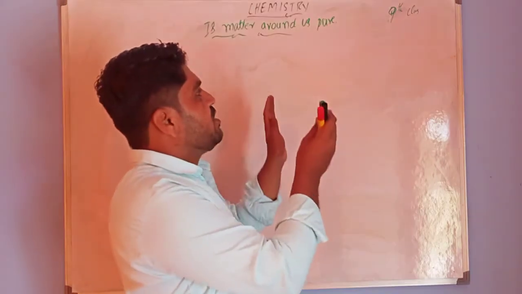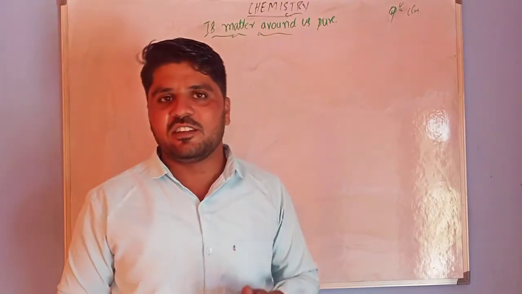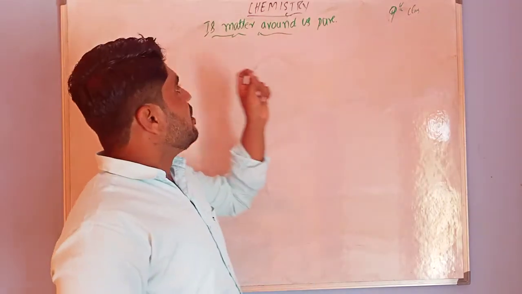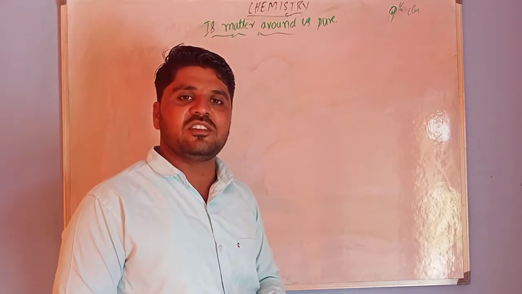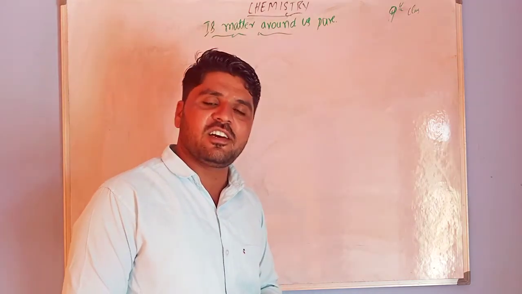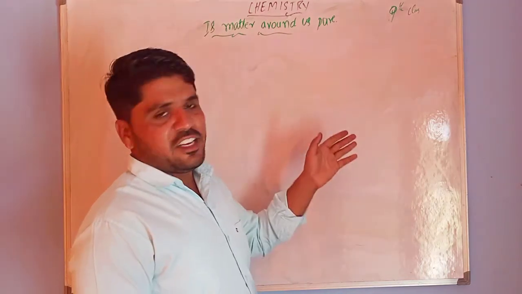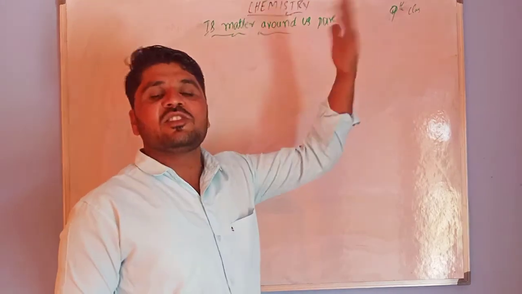We have to observe uniform concentration. That is what a homogeneous mixture is: one substance completely dissolved in the other, whose concentration is uniform throughout.